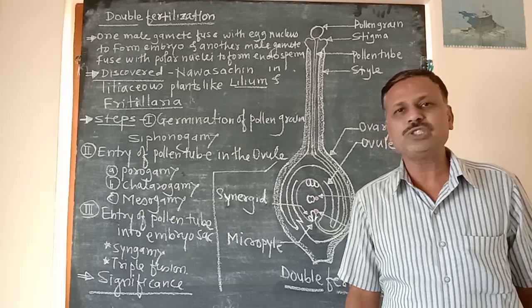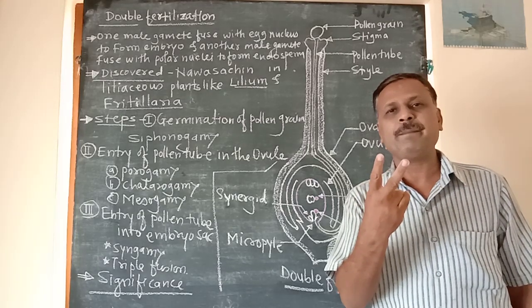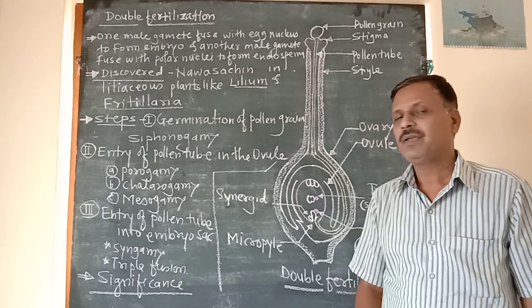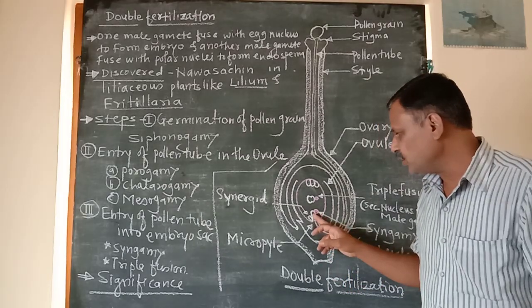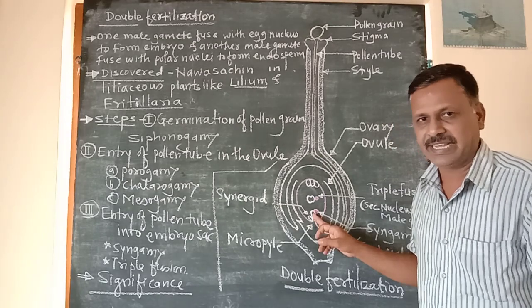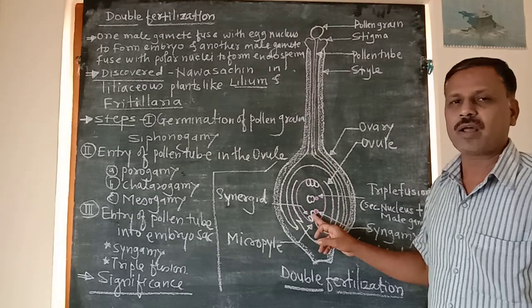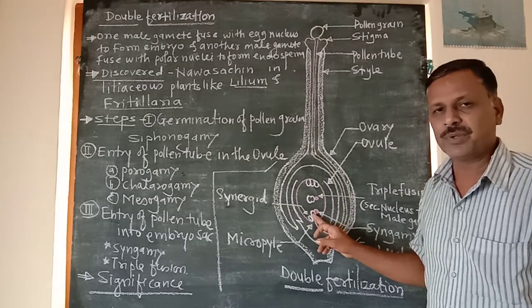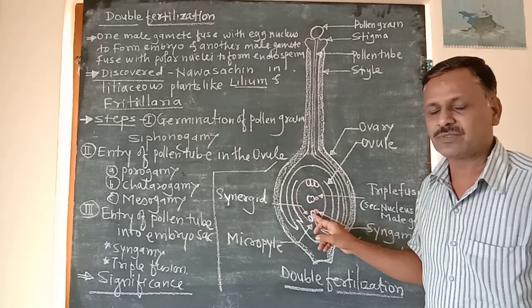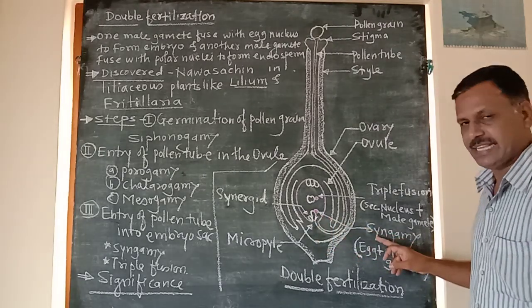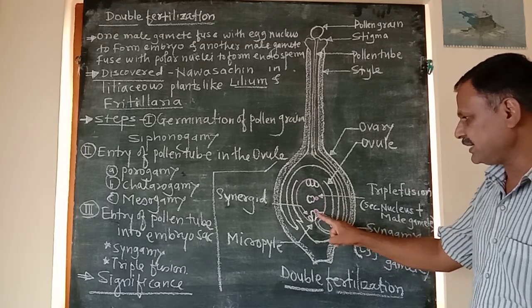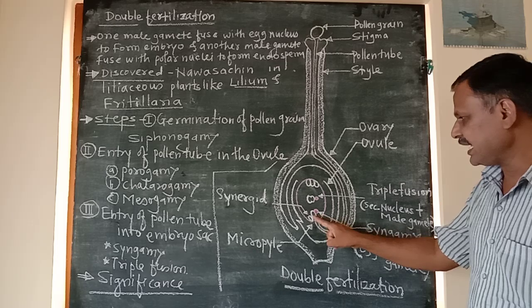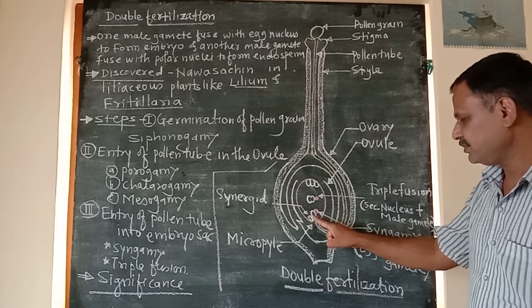Out of these two non-motile male gametes, one male gamete fuses with the nucleus of the egg cell to form an embryo, and the process is called syngamy. This is a male gamete, this is an egg cell.